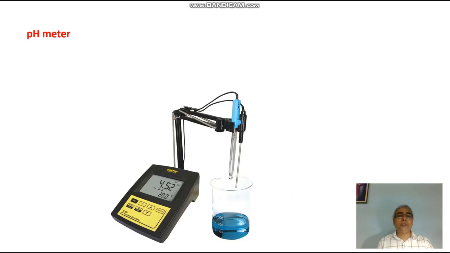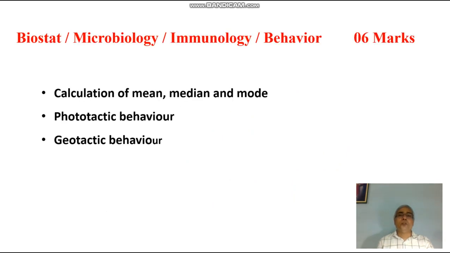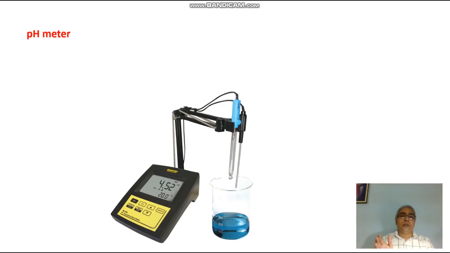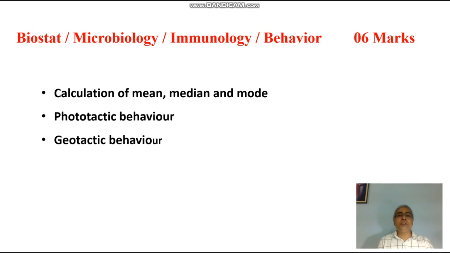This is pH meter. Again, this is used for measuring the pH of any solution, any liquid content. So in this way you have to write 2 or 3 spots on these various instruments.